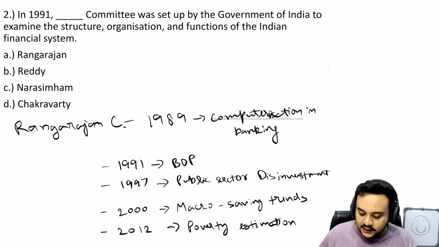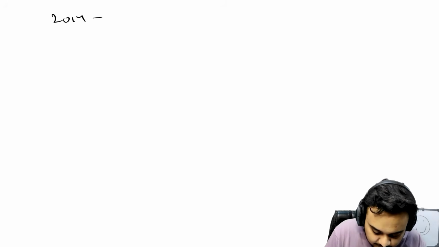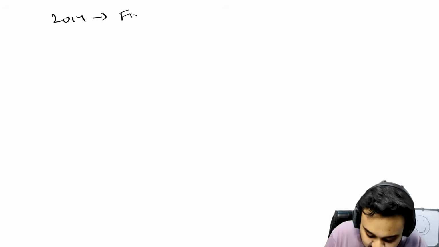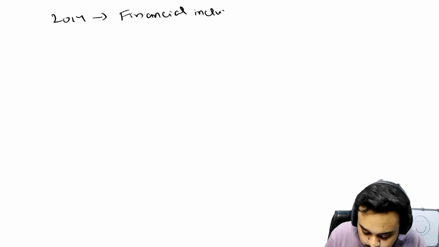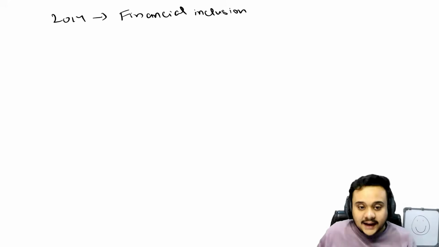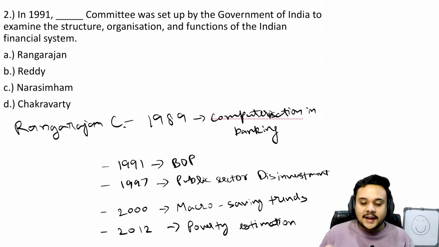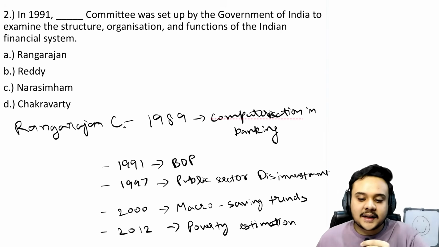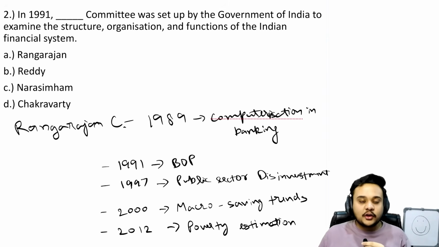Then there was another one in 2014, which was for financial inclusion. Okay, so as you can see that there have been so many Rangarajan committees that this man and the committees that have been formed with him as the head are going to be very important for you.